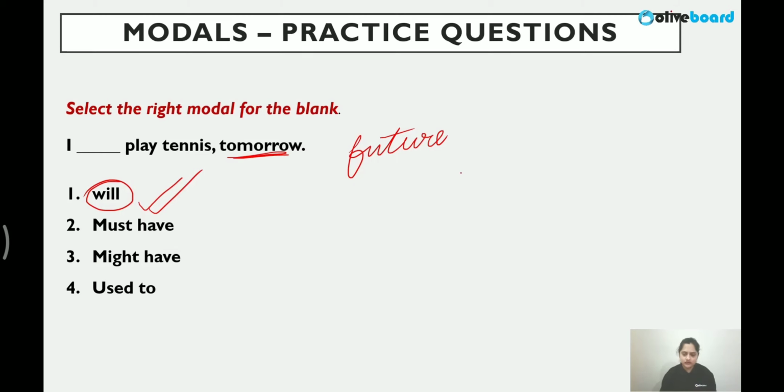Questions are easy. Just remember the minute differences which I have told you. Will and would, which is more polite, which is more formal. These are the small things you have to remember. And the overall meaning of modals. They give advice, suggestion, permission, obligation, right? So all of these, of course, are functions that modals play. Otherwise, it's a very simple one. These are the questions you will be asked.